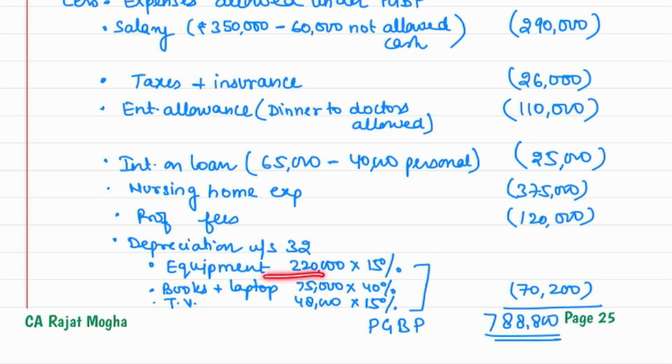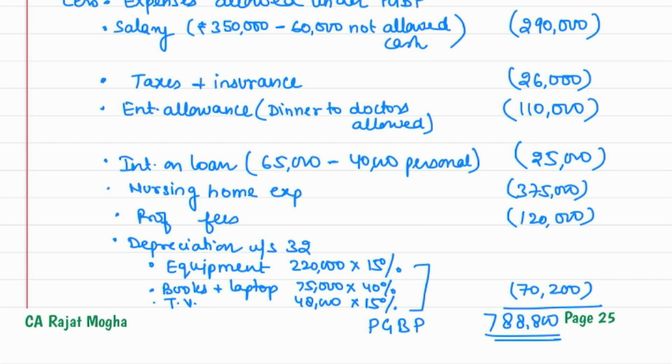So on equipments, it was 2,20,000. We can apply 15% rate. On books and laptops, total is 75,000. You can apply 40% rate. And on TV was also as a plant and machinery, and normal rate, general rate of 15% would be charged. And this is also used for more than 180 days. So we'll be calculating the full depreciation 15%, right?